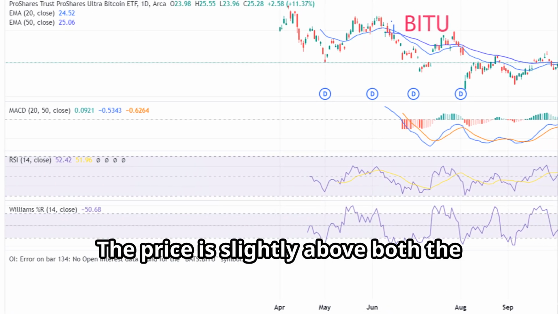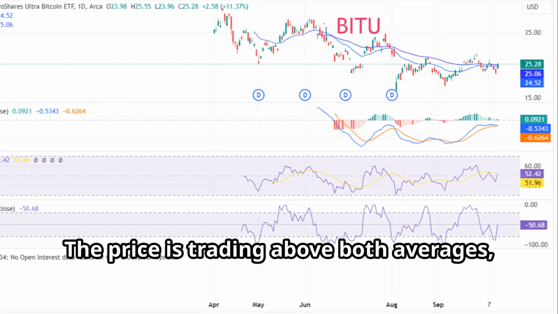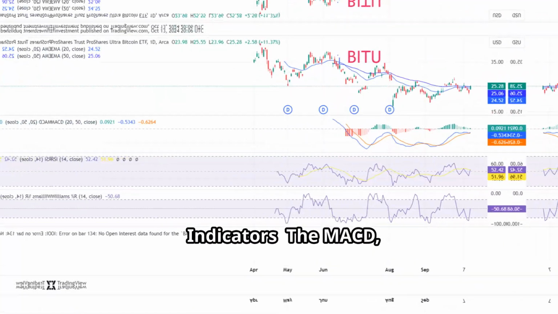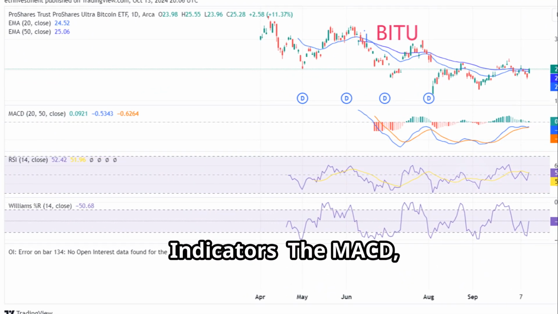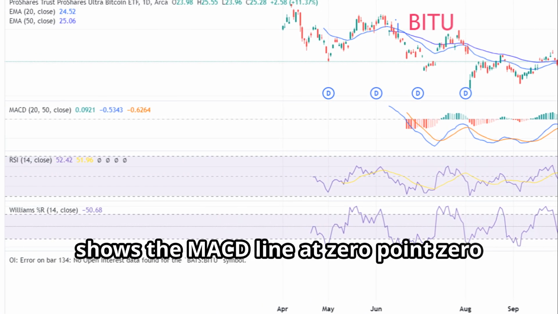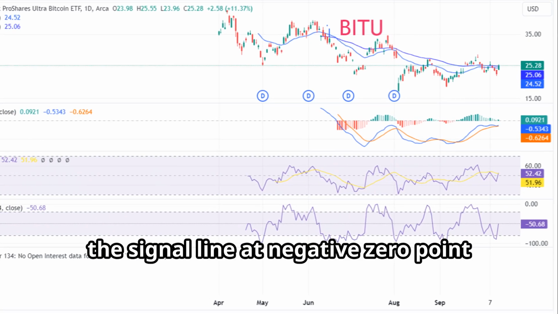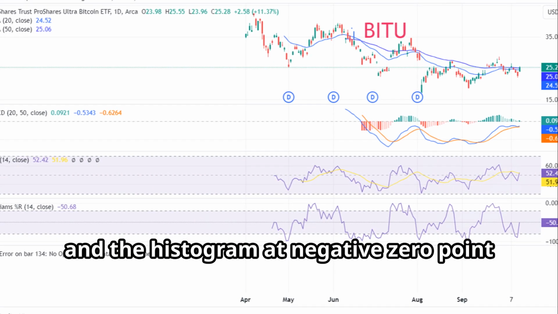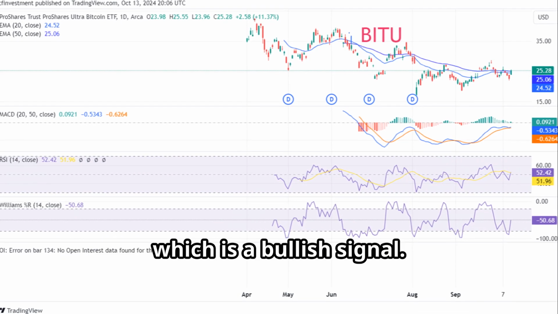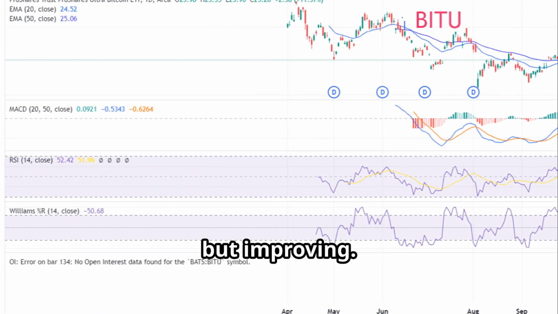The price is slightly above both the 20-day and 50-day EMAs, suggesting a short-term bullish trend. The price is trading above both averages, indicating potential momentum to the upside. Indicators. The MACD, or Moving Average Convergence Divergence, shows the MACD line at 0.0921, the signal line at -0.5343, and the histogram at -0.6264. The MACD has crossed over the signal line, which is a bullish signal. However, the histogram is negative, suggesting that momentum is still weak but improving.